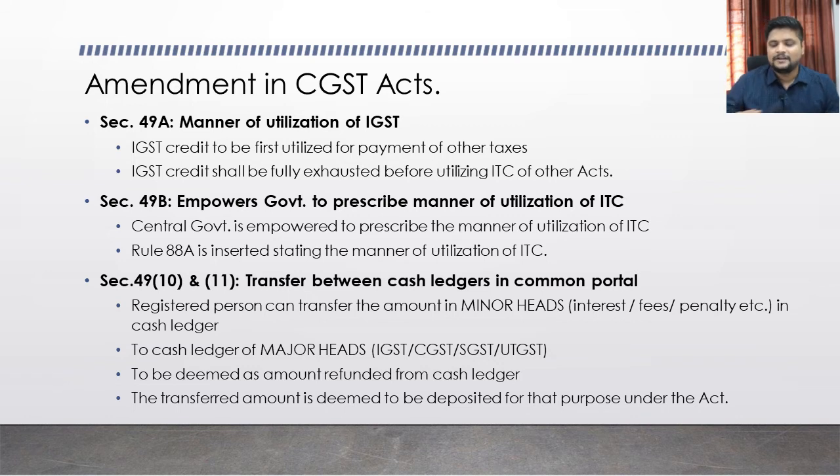For example, if you transfer any available amount from the interest portion of your minor heads ledger to any CGST or SGST portion, it is deemed that the amount of interest available in your cash ledger is refunded to you, and the amount deposited into your major heads is deemed to be deposited by cash. That is what is provided under subsection 10 and subsection 11.